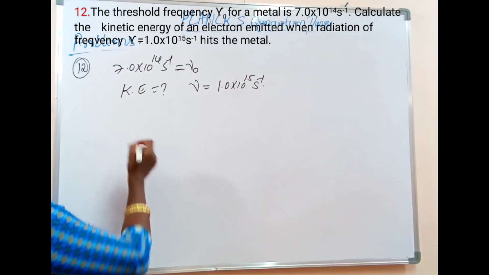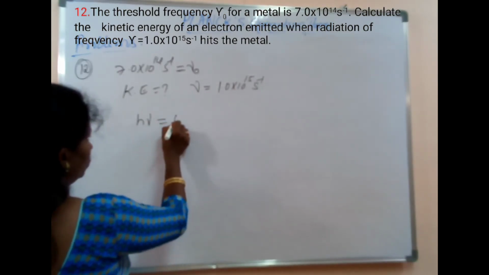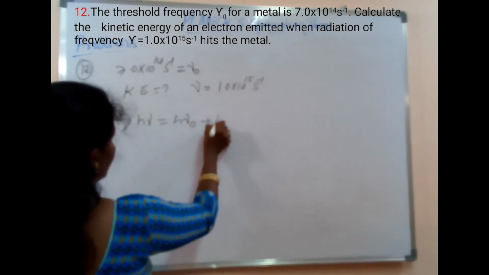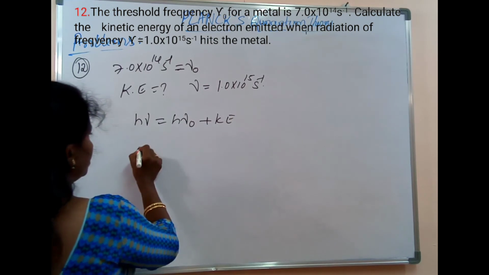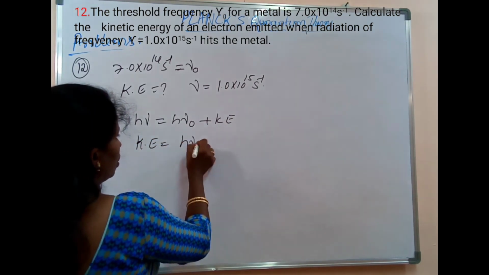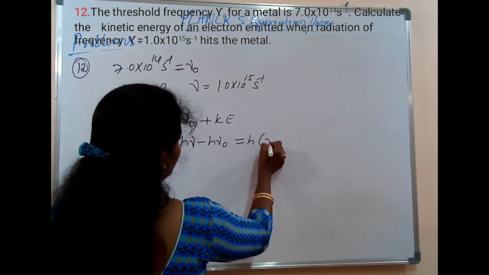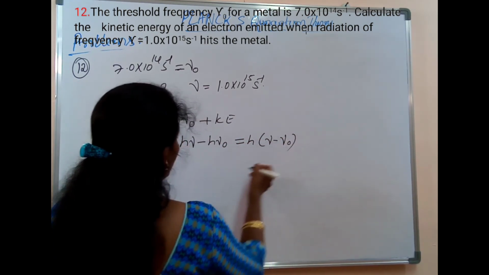According to Einstein, we know that h nu is equal to h nu naught plus kinetic energy, or kinetic energy is equal to h nu minus h nu naught. This will be equal to h into nu minus nu naught.